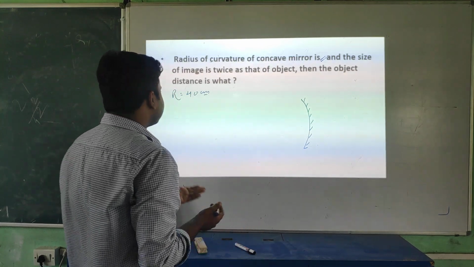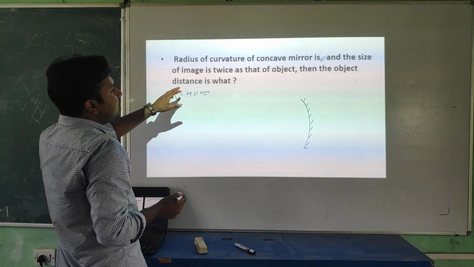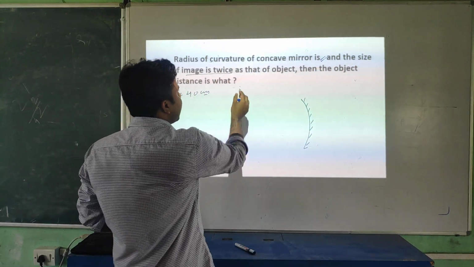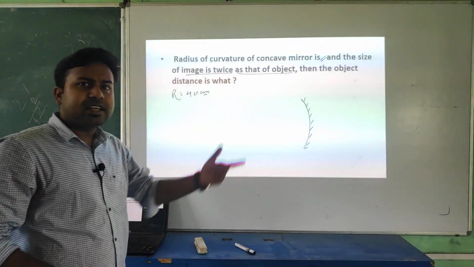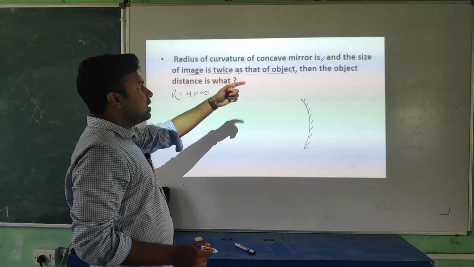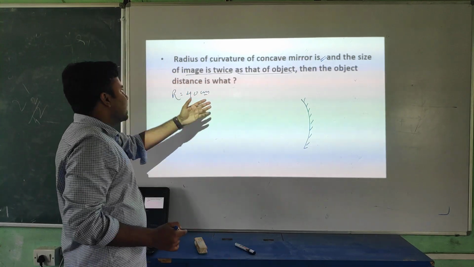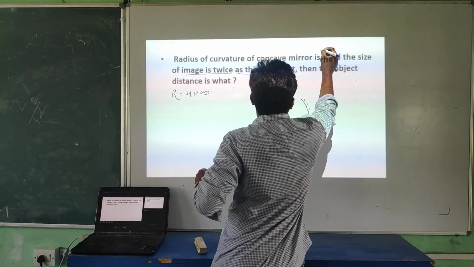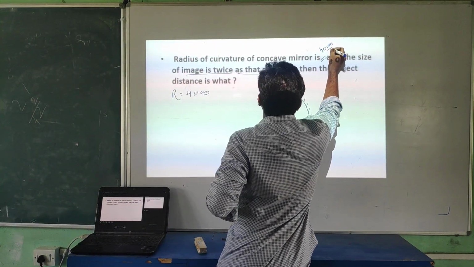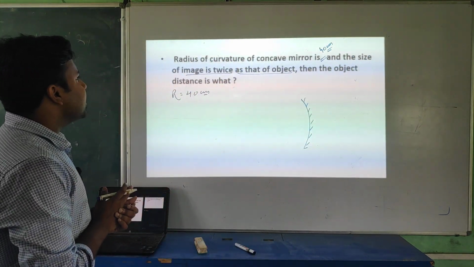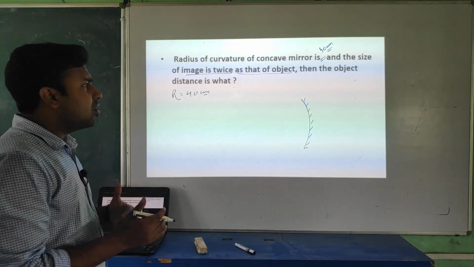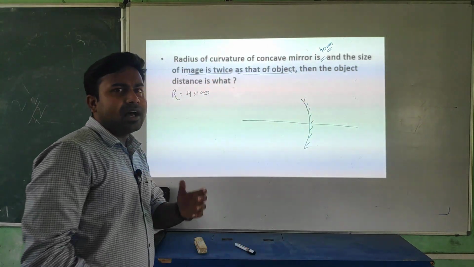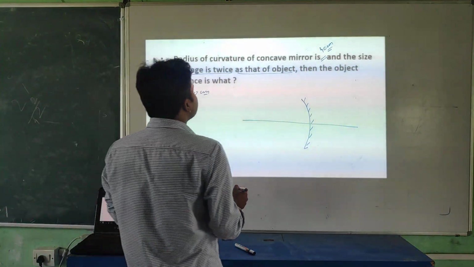It's very much similar to the last question, student. Here it is given that the size of image is twice that of the object. In the last case it was thrice. Here I am taking the radius of curvature as 40 centimeter. Here write down 40 centimeter, I just assume. Then the object distance is what? How far is the object? Again, that question I solved for the virtual case. I am solving this for the real case.